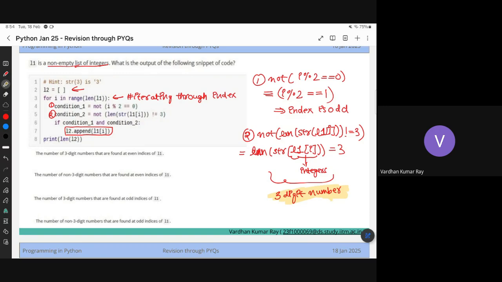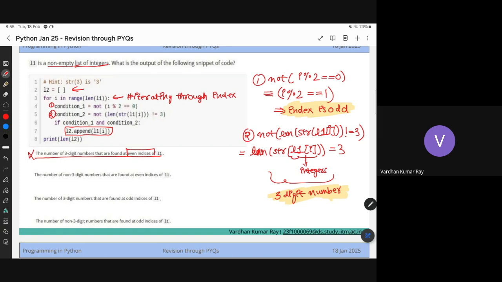So I got the two conditions in natural language, in a more intuitive form: the index is odd and the number is of 3 digits. Then it will add that number if and only if these two conditions are satisfied. So which option is correct? This is wrong because it talks about even indexes which we don't need.